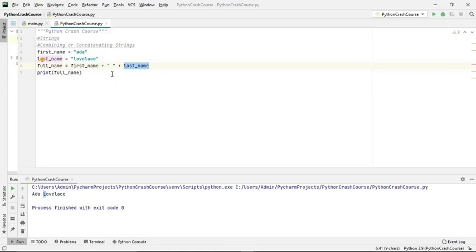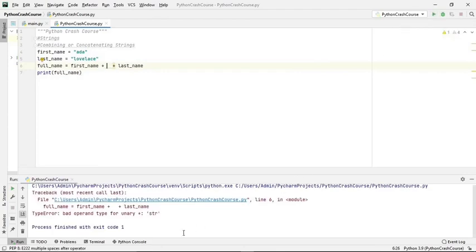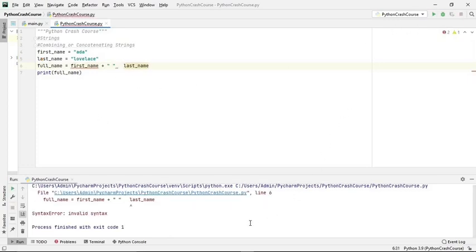So this is concatenating two strings using this plus sign. If you run this, you see Ada Lovelace, so it has been concatenated. If you don't give the double quote here, then what will be printed? There is an error. So the double quote is a must, remember that. And if you don't give the plus sign also, in this case also you will get an error. So both are a must. If you give only one plus sign, then let us see what will happen.